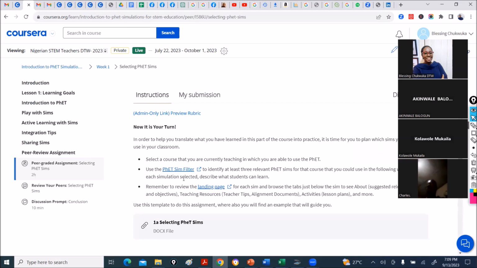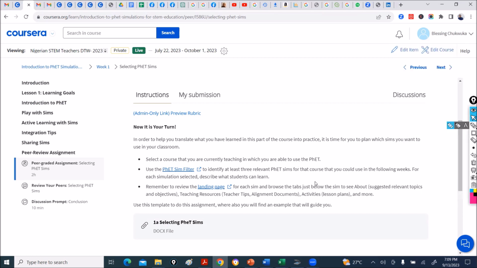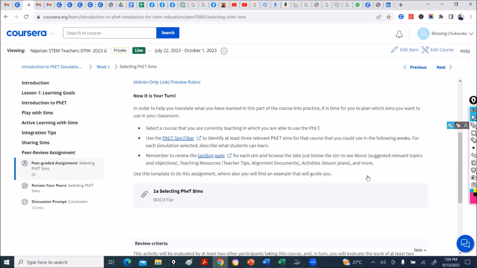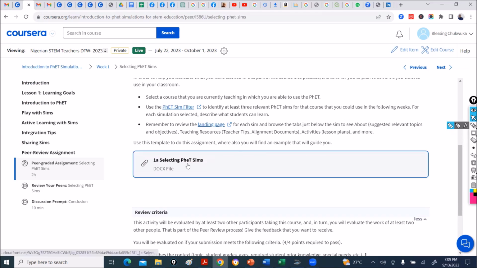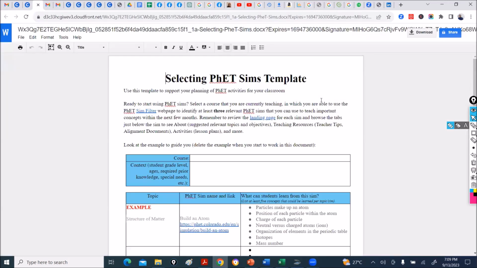This first instruction says you should do what? Identify at least 3 relevant simulations for that course. Course means subject. Select a subject you are currently teaching, if it is maths, chemistry, biology, or physics, whichever subject you're teaching. Identify 3 sims that you can use in the following weeks for your students, and you describe them. It has given you a template which you can edit and put your own work into.